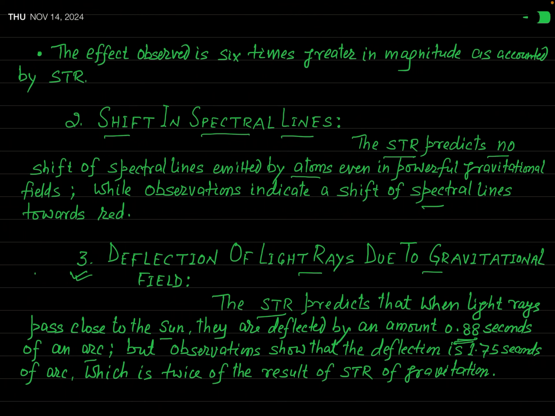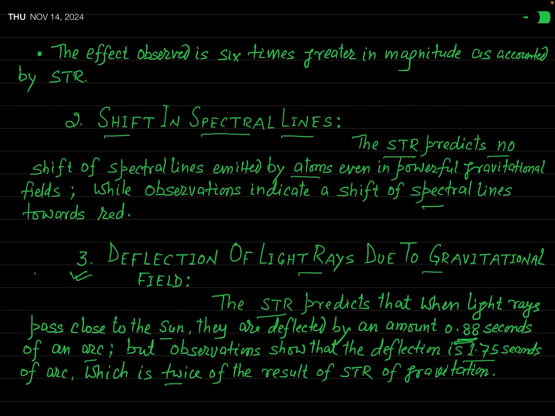Answer is no. Our observation says when this deviation is actually measured in practice, it is found that this deviation is not 0.88 second, but it is 1.75 second of an arc. Okay? So you can see the observed value is almost 2 times the value predicted by the special theory of relativity.